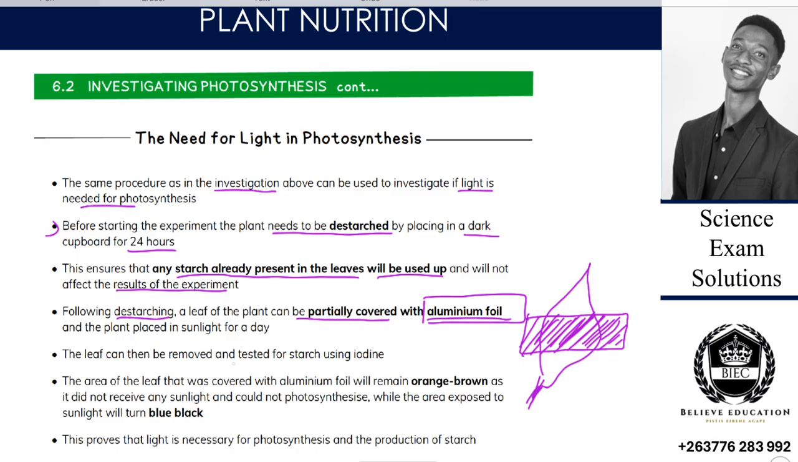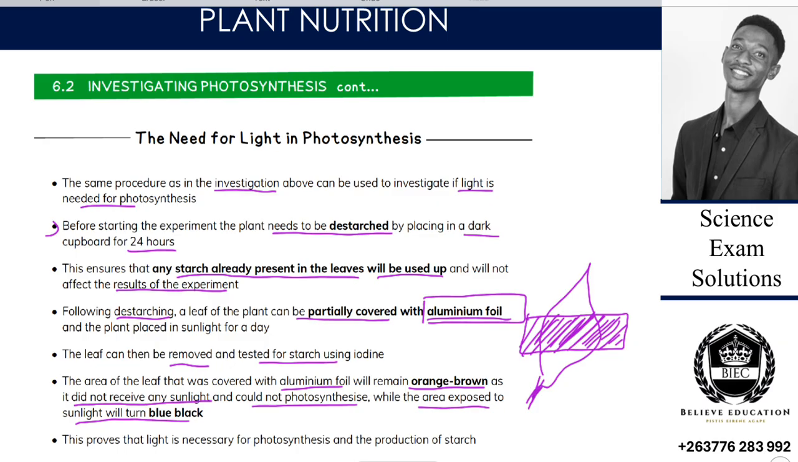Then the leaf can be removed and tested for starch using iodine. So we take the whole leaf, but with the aluminium foil, and then we boil it and test for what? For starch. Then the area of the leaf that was covered with aluminium foil will remain orange brown, as it did not receive sunlight and could not photosynthesize, while the areas exposed to sunlight will turn blue black. They will turn blue black.